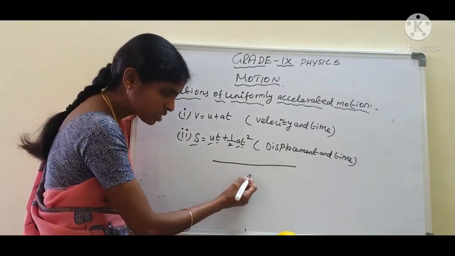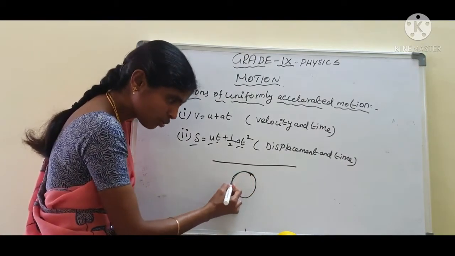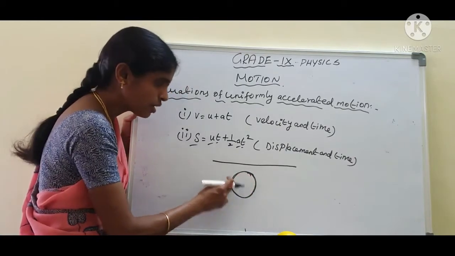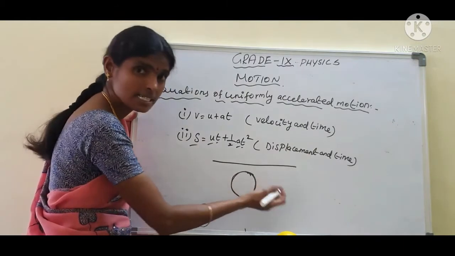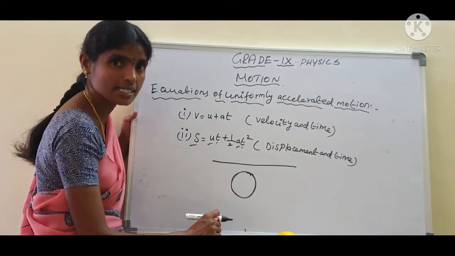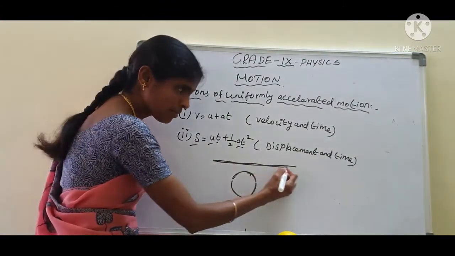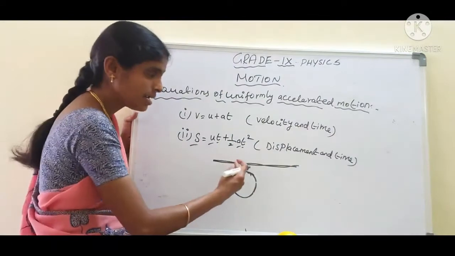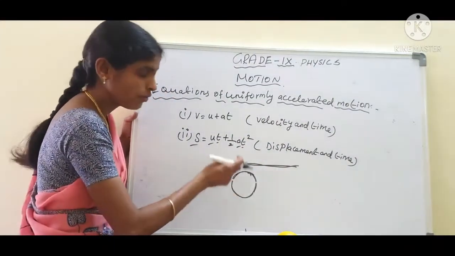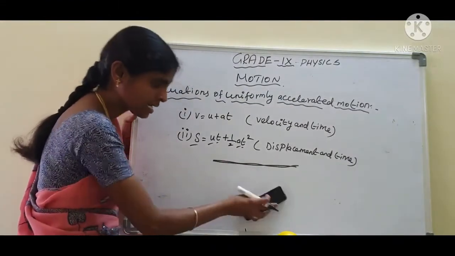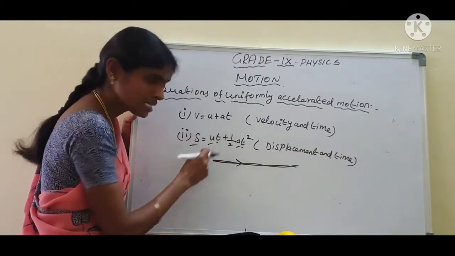Suppose an object moves in oscillatory motion, or an object moves in circular motion, we can't use this equation. Are you clear? Why? Because the acceleration changes. முடியலையா? acceleration யூனிஃபார்மா போயிட்டு இருக்கும்போது தான் நம்ம acceleration, rate of change of velocity, equal amount கொடுக்க முடியும். இப்படி போயிட்டு இருக்கும்போது equal amount கொடுக்க முடியாது. So an object moves in a straight line, at that time only we can use this equation.